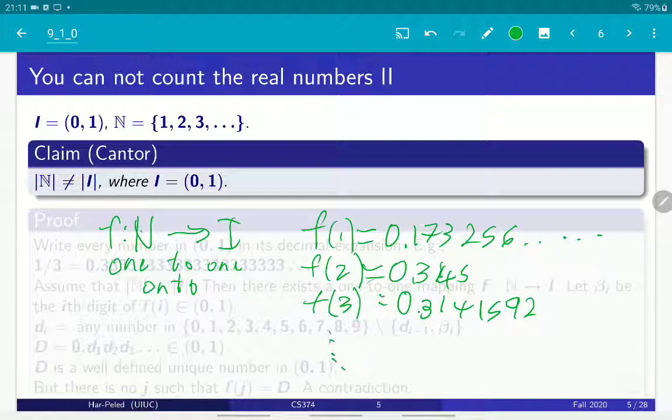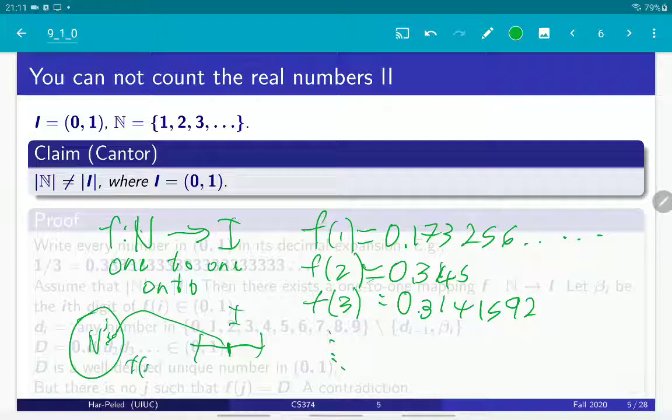And let's assume that in fact the claim is true: we have a one-to-one mapping. So we have the set N, we have the set I, which is just an interval, so let's draw an interval. In particular, for every number in the interval I, there must be an original number in N, a number j such that f of j is exactly this number that we selected in I, if indeed this mapping f exists. The idea here is that two sets are equal in size if you can map every element in one set to an element in the other set, in a perfect matching.